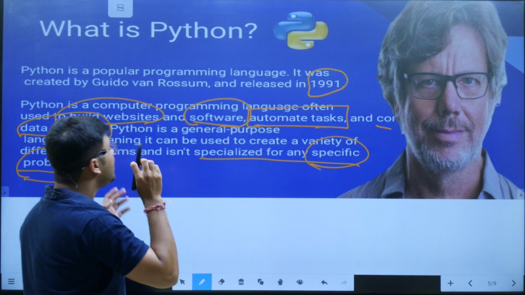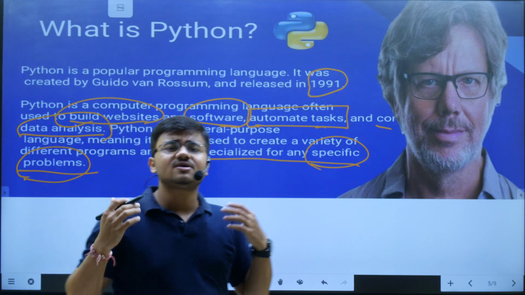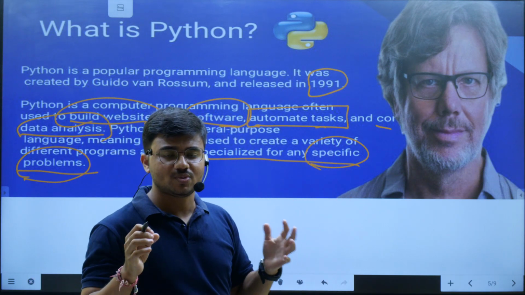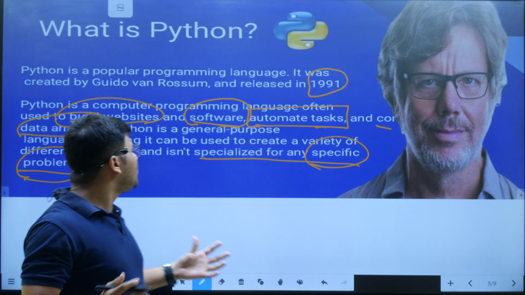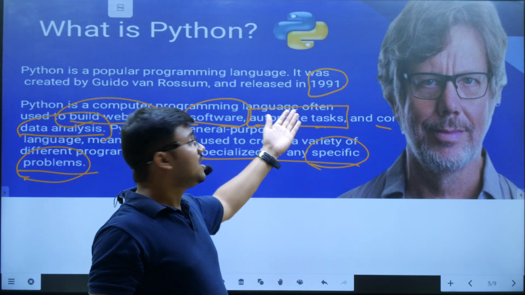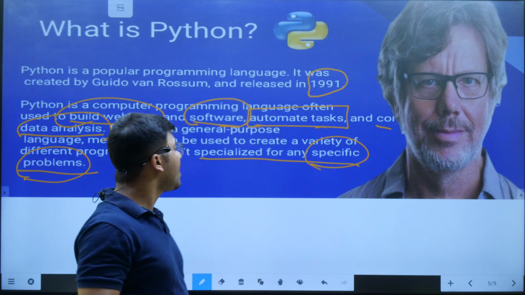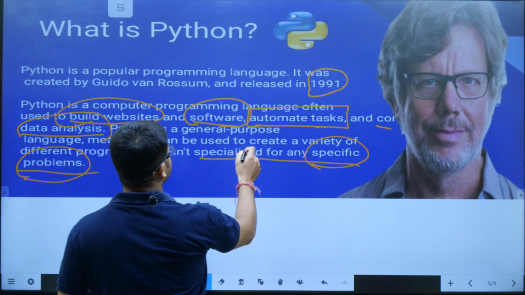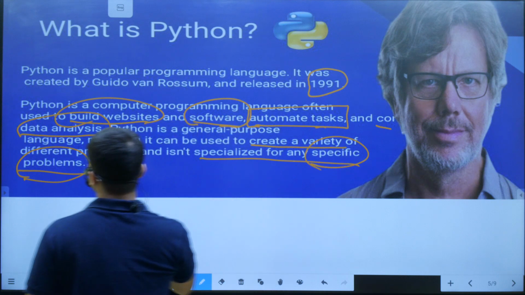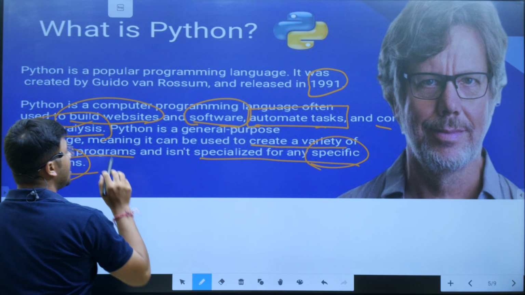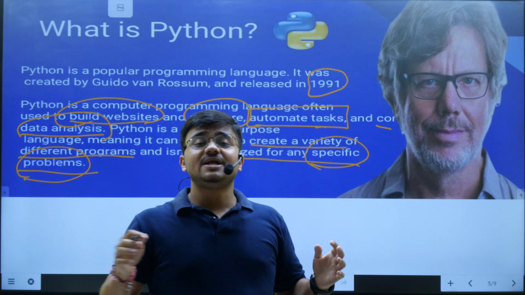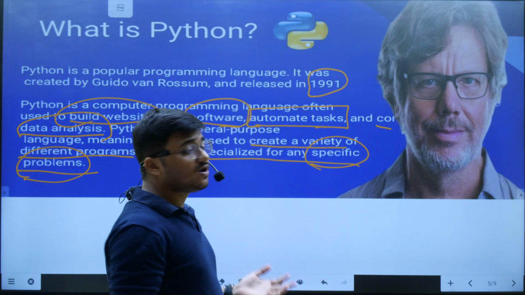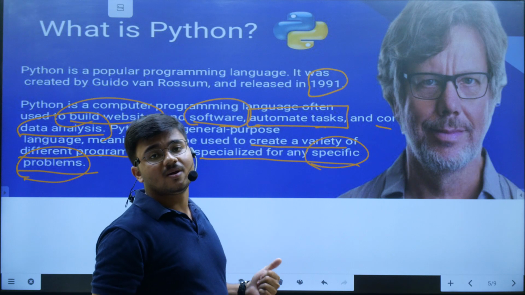It was generally developed for doing many other tasks. बहुत सारे काम जो भी हैं, automated task हो गया, हमारा data analysis हो गया, ऐसे बहुत सारे काम के लिए हमारे इस Python को develop किया गया है. That's why here it has mentioned it can be used for variety of different programs, not only for specific tasks, but for building many varieties of programs also we need Python.